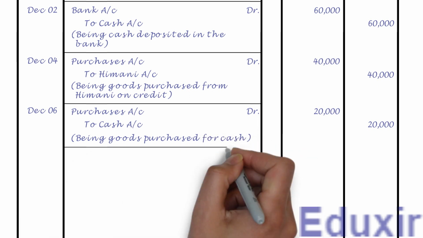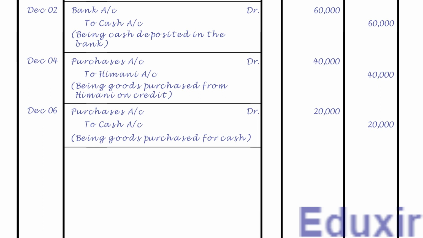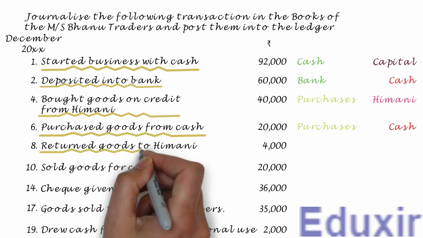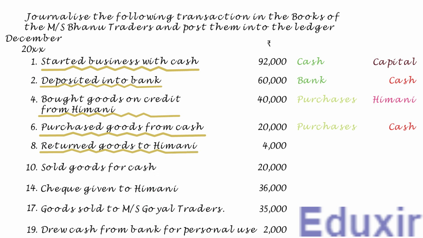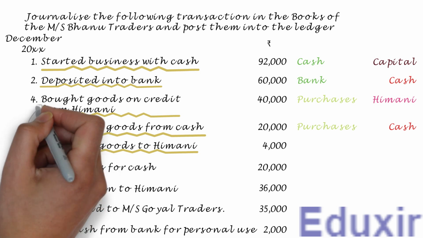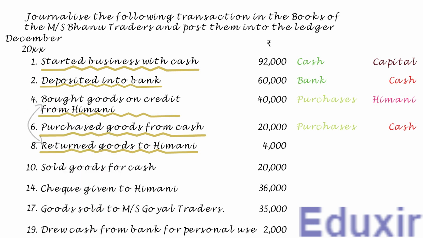Let us now draw a line to mark the completion of journalizing of this transaction. That completes the journalizing of this transaction. Let us now take up the next transaction. In this transaction, the business has returned goods worth 4,000 rupees to the supplier Himani. Note that this transaction is related to the transaction done on 4th December, wherein the business has purchased goods worth